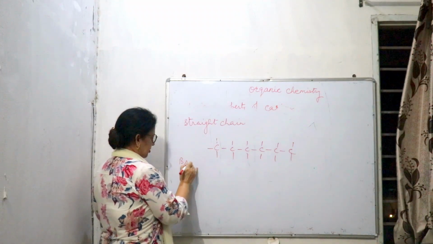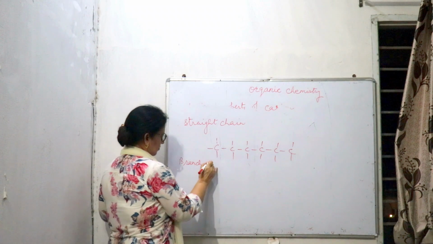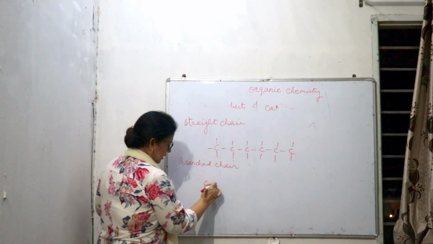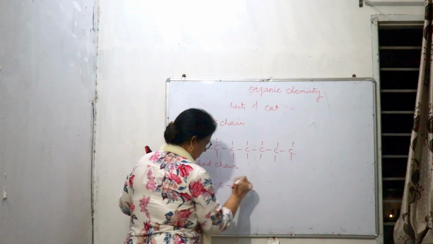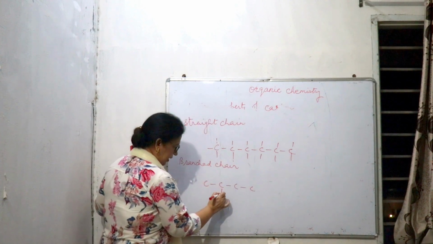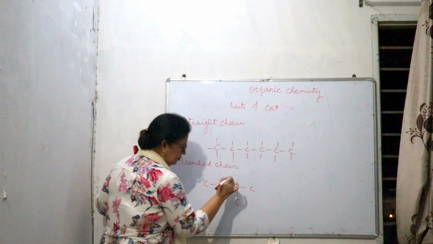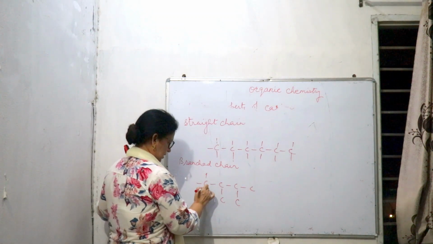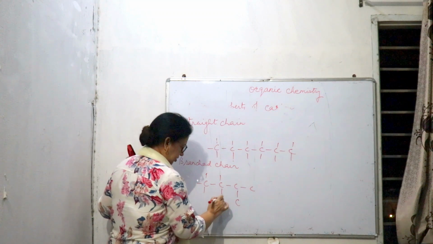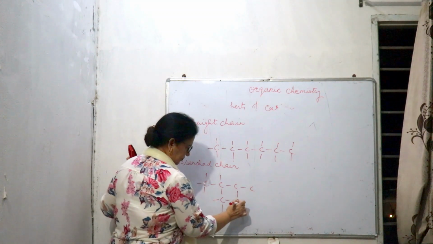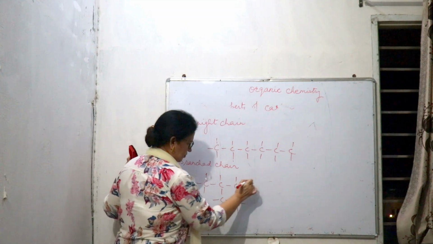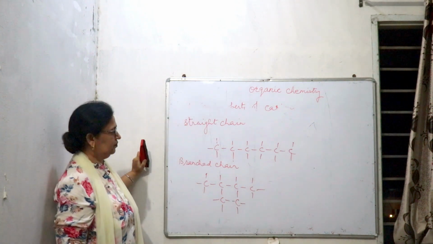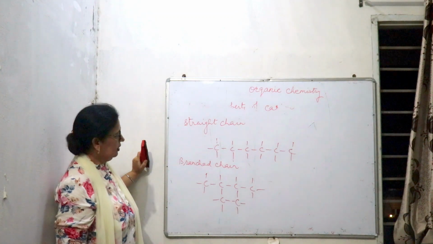Now the branched chain. Branched chain means of 6 carbons, 4 are in the chain and 2 are there as branches, with 4 bonds on each carbon. So this is a branched chain with 6 carbons.